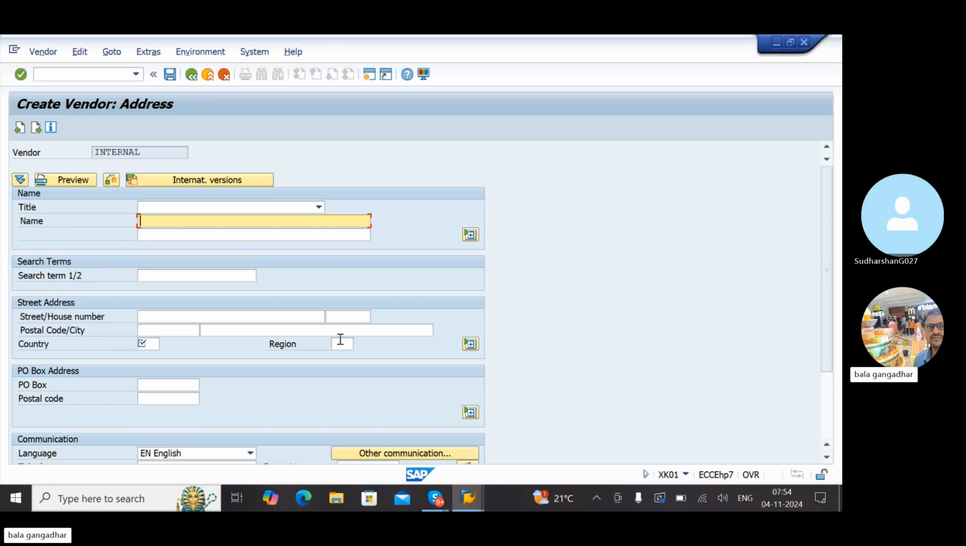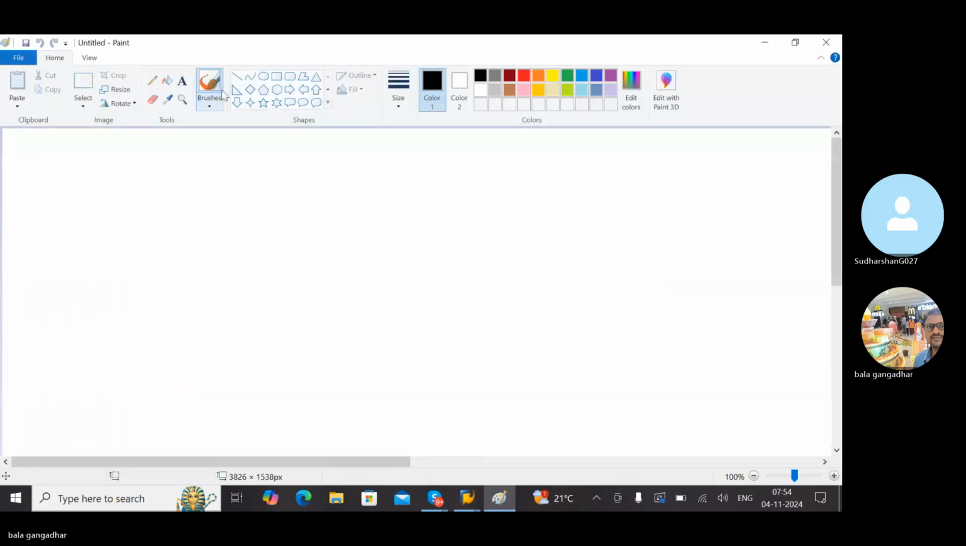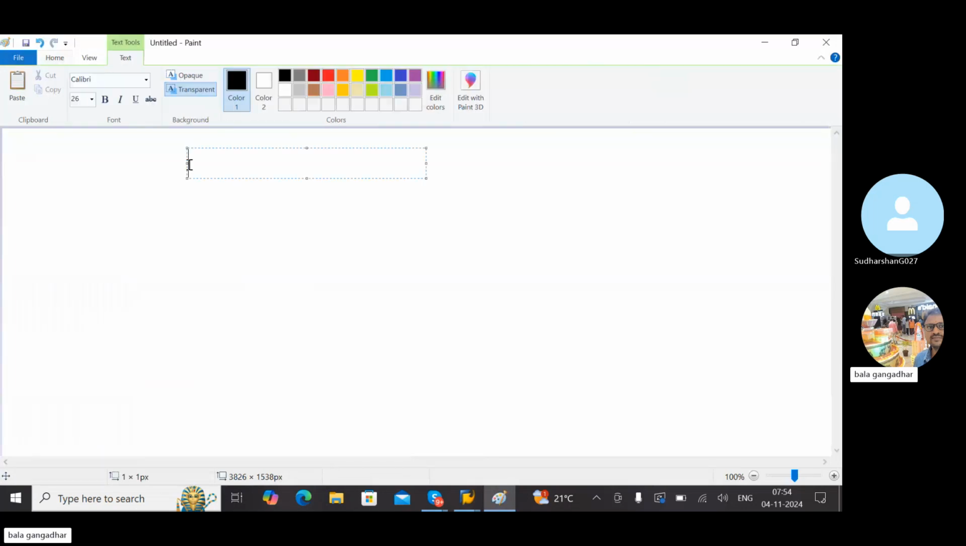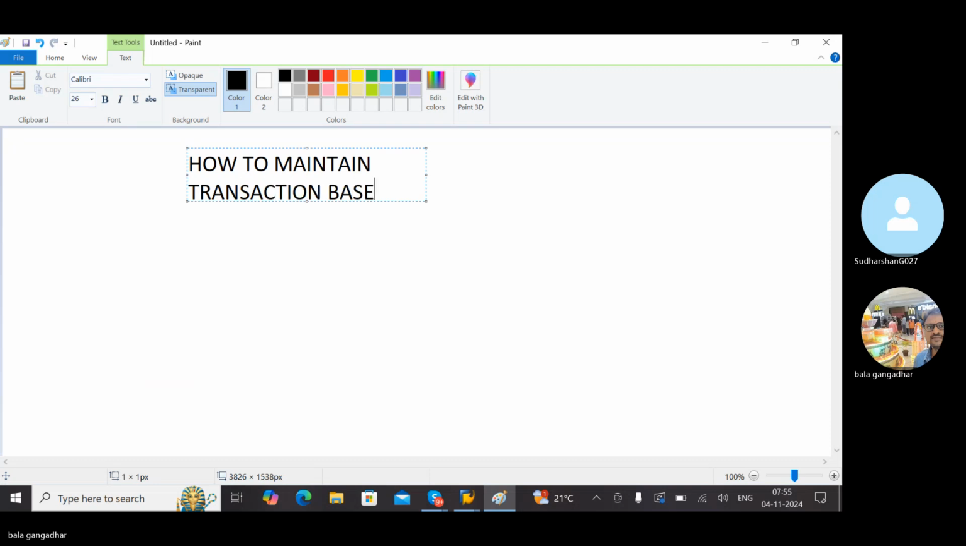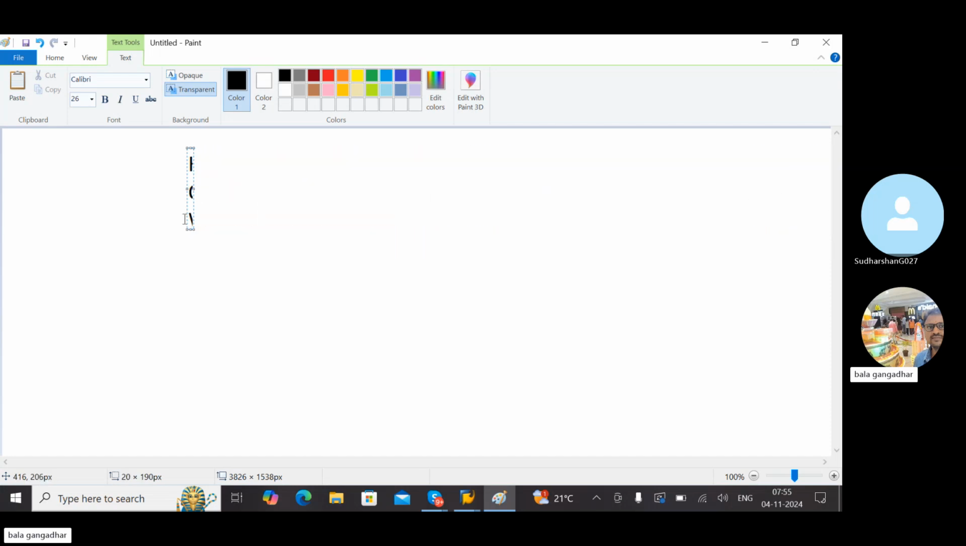How to maintain transaction code? Next note: maintain transaction based mandatory fields. Up to now, I discussed purchasing organization wise, and the first one was account group wise. Now this is the third one.